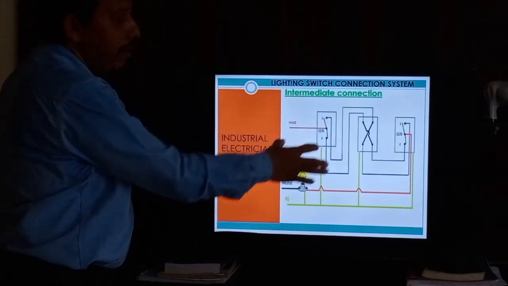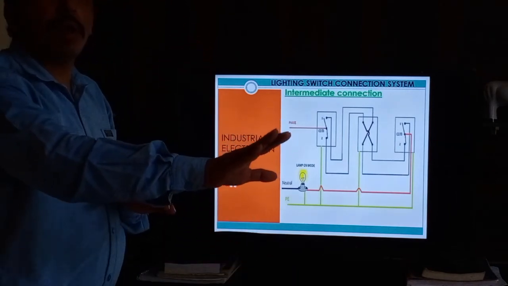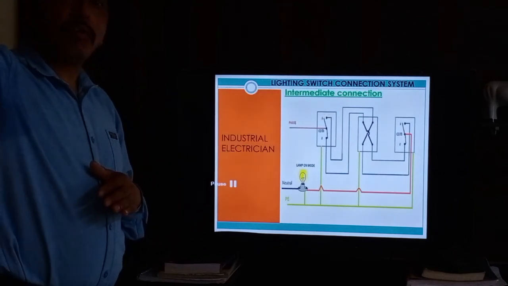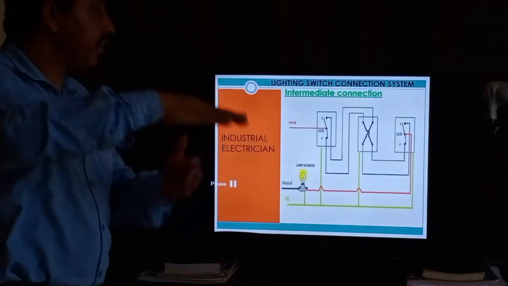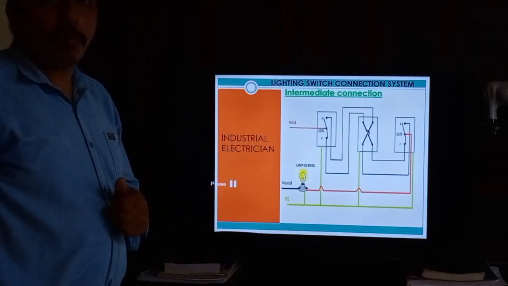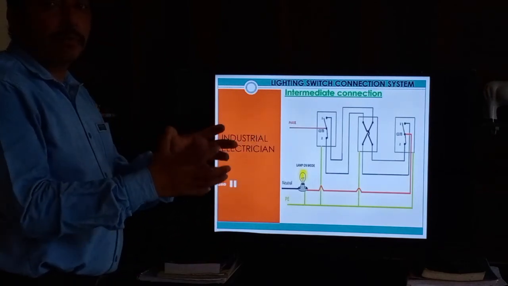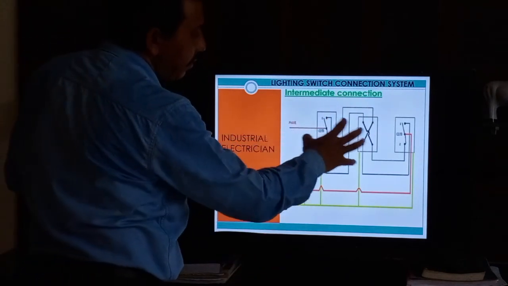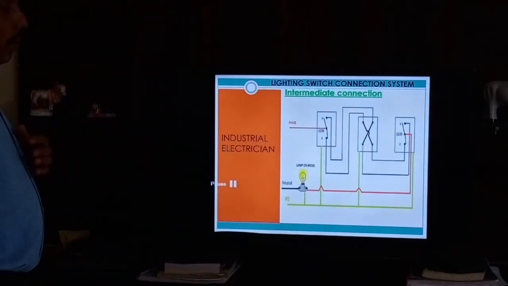But in the Gulf the power socket comes separate, at 450 mm height from FFL, while switches come at 1 meter 25 centimeters. So this is the difference: the height is different, and the wire size is also different. For lighting we use 2.5 and for power sockets we use 4 mm. So we cannot combine switch and power socket together. This is the wiring system, so you should be clear about this one.